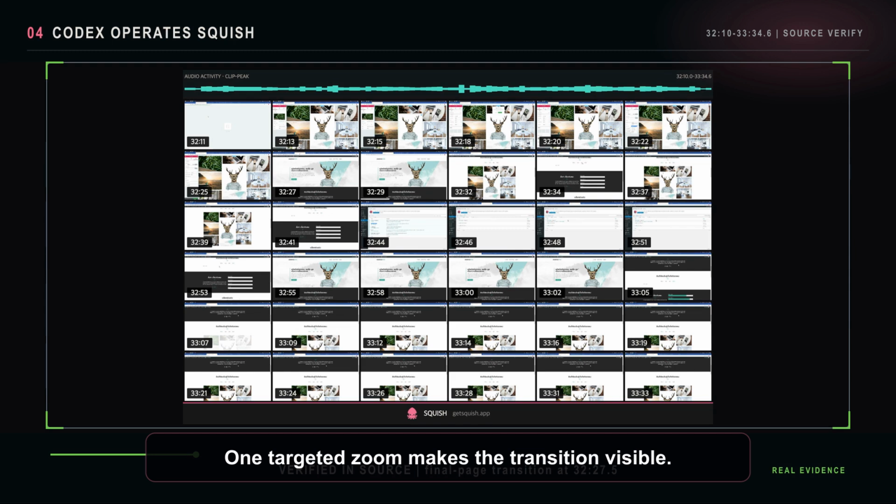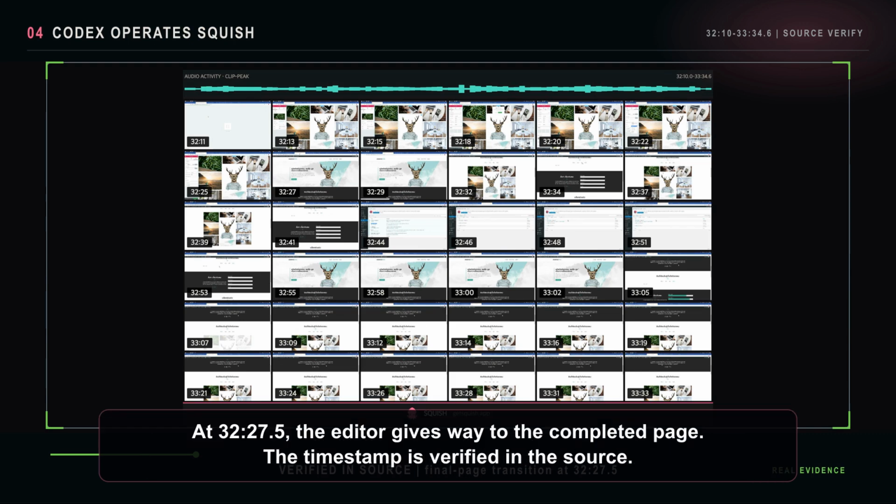One targeted zoom makes the transition visible. At 32 minutes, 27.5 seconds, the editor gives way to the completed page. The timestamp is verified in the source.